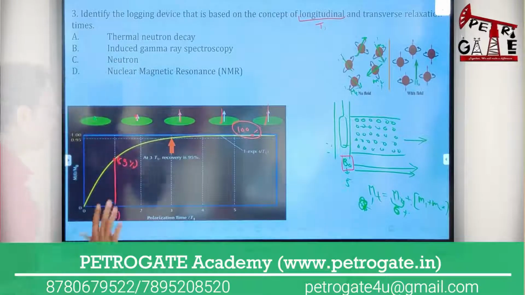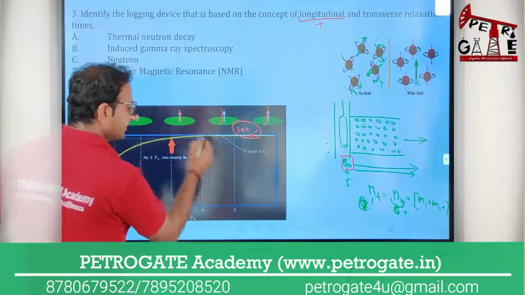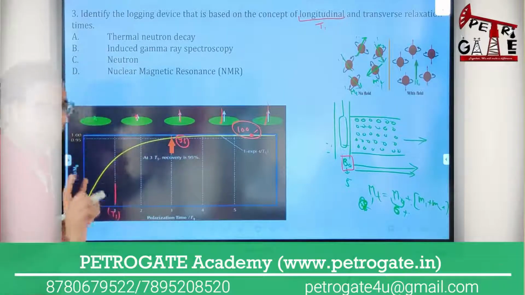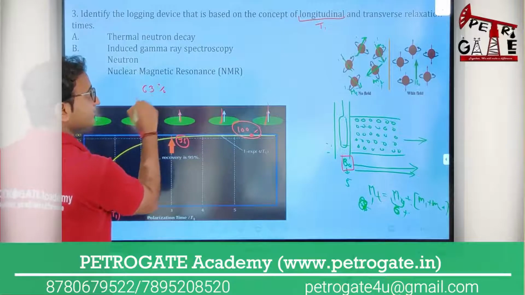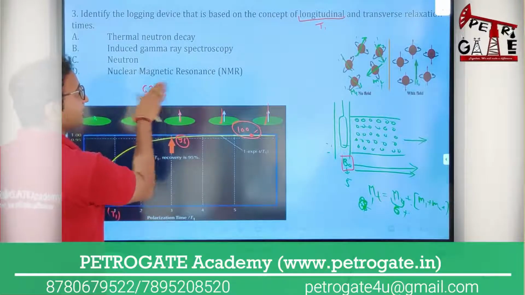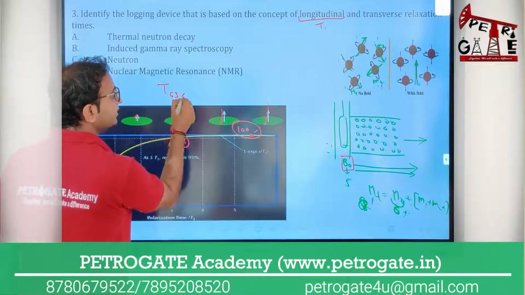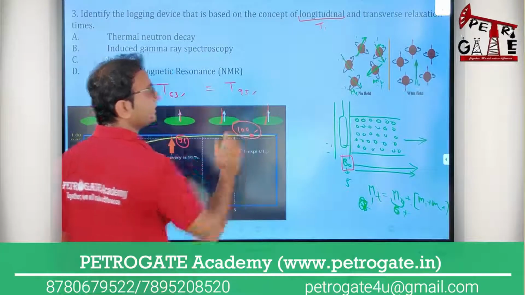Okay, no problem. So now you will see this is your 100% polarization, this is your 95% polarization. And one more thing you can see: the time of 63% polarization, which is time T1, I am writing that the time at 63% of polarization times 3 equals the time at 95% of polarization.